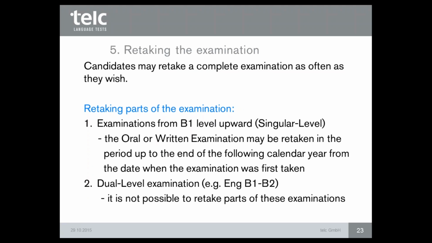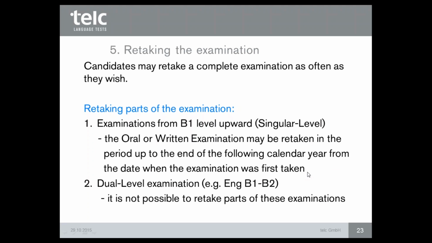The whole exam can be retaken as often as you wish, but only for examinations from B1 level upward, single levels, for example B1, B2, C1, C2, the candidate has the possibility to retake the oral or written examination part, but only in the period up to the end of the following calendar year from the date when the examination was first taken.